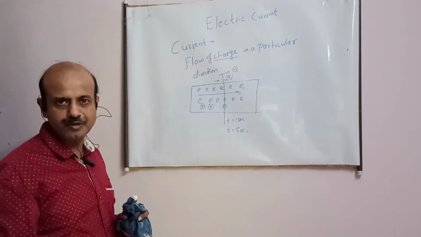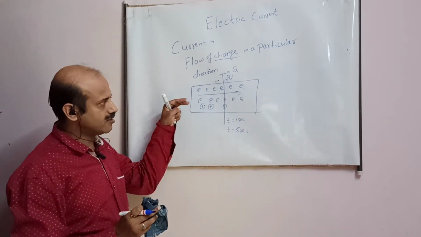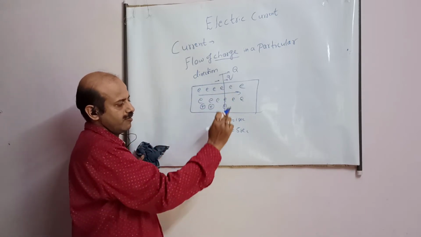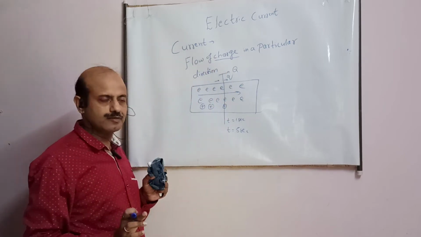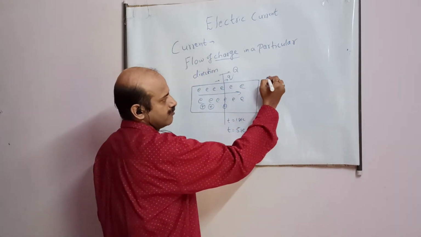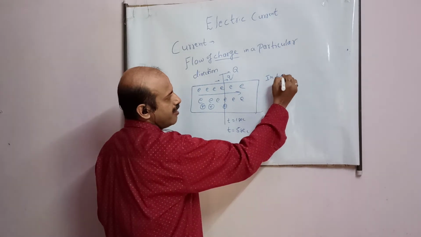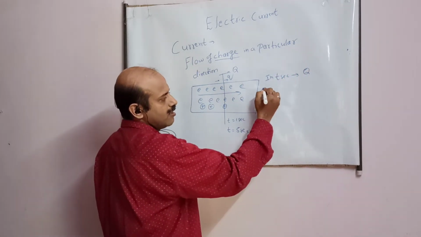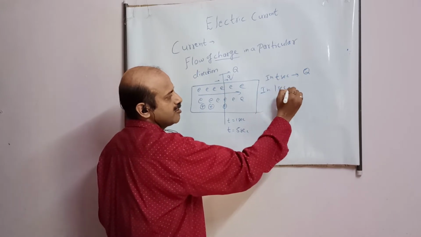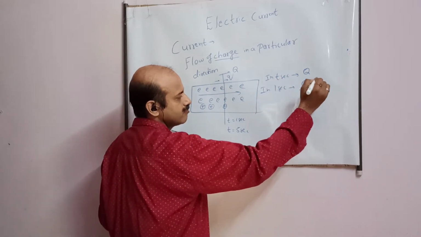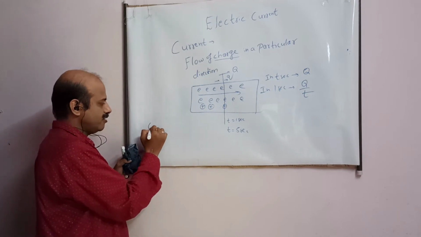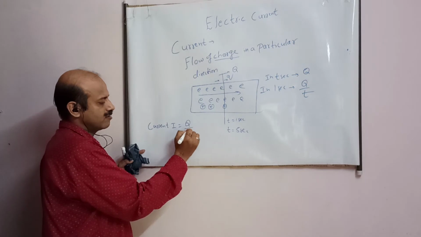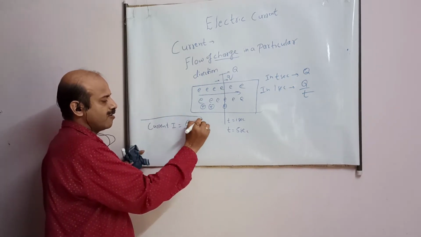How it will flow, I will come into it. This is current. This charge started flowing in a particular direction. So in 1 second, this much charge is flowing; in 5 seconds, this much charge is flowing. Suppose, student, in t seconds, the charge flowed is Q. So in 1 second, how much will be the charge flown? This is current, student. The symbol is I. This is the first basic formula of this chapter.